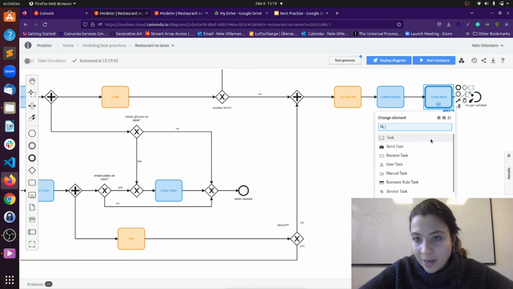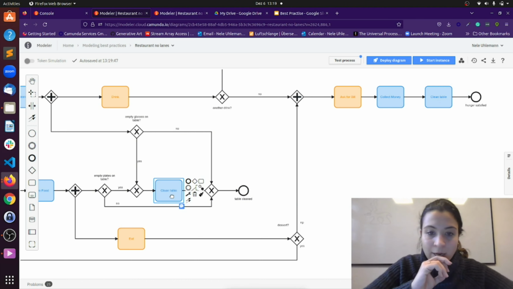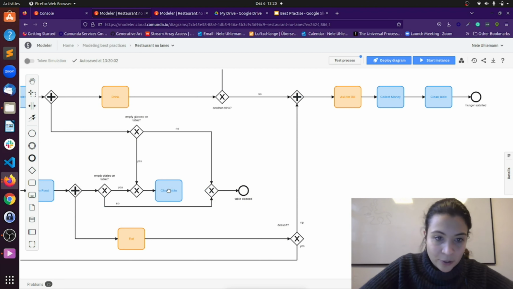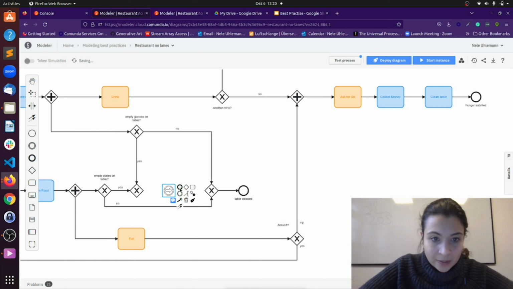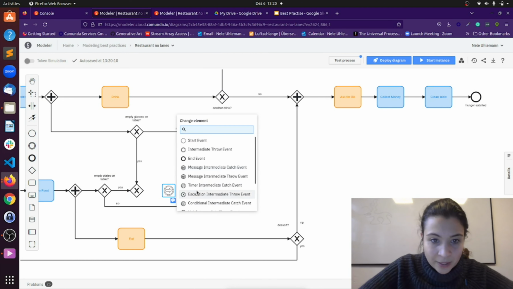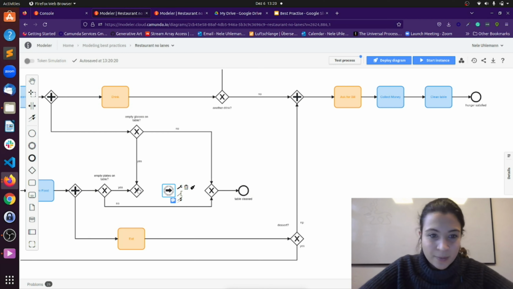If we have here the normal task, what I could try to do, let's see, the no path is connecting here. What I could do is I could use a link event, and I could basically name this one here with a, oh no, that should be a throw here. So the link event is interrupting the sequence flows. It can be a help not to cross sequence flows, because if I want to merge them, I would likely cross them. So that's why I'm using a link event. And I can say here,